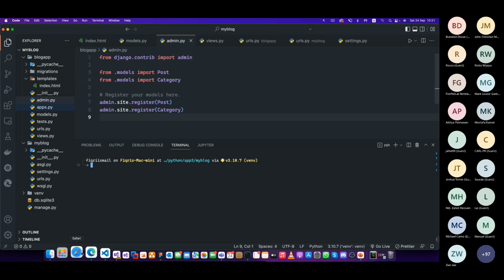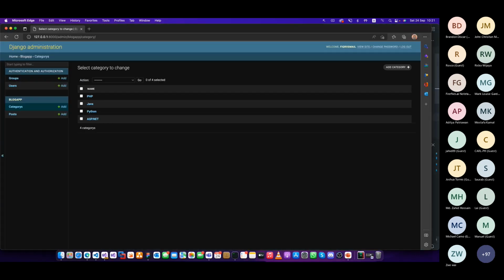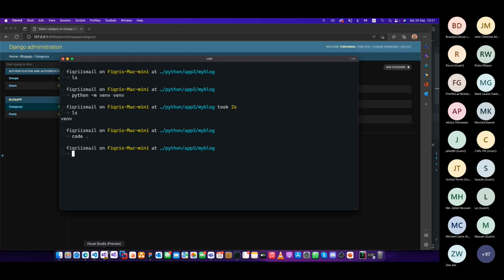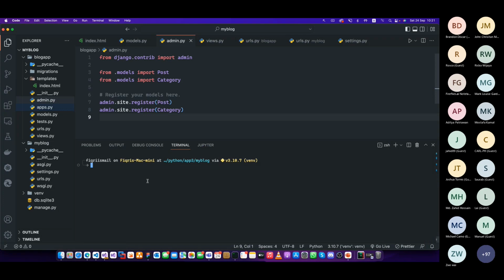So you don't have any migrations included here, right? To start the migration, let's type python manage.py.